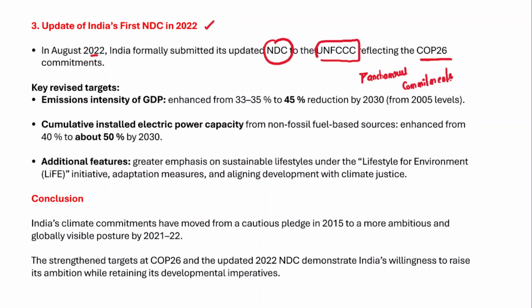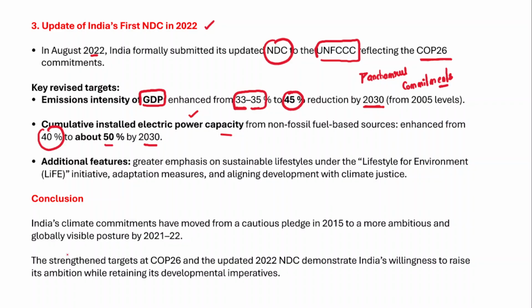If we talk about the revised targets, the emission intensity of India's GDP will be enhanced from the earlier target of 33 to 35% to a 45% reduction by the year 2030. And the cumulative installed electric power capacity from non-fossil fuel based resources will be enhanced from 40% to 50% by the year 2030.